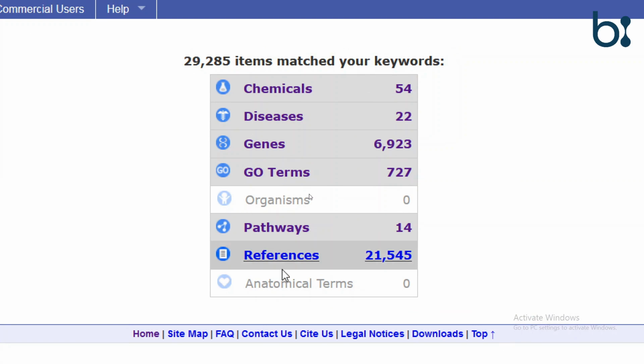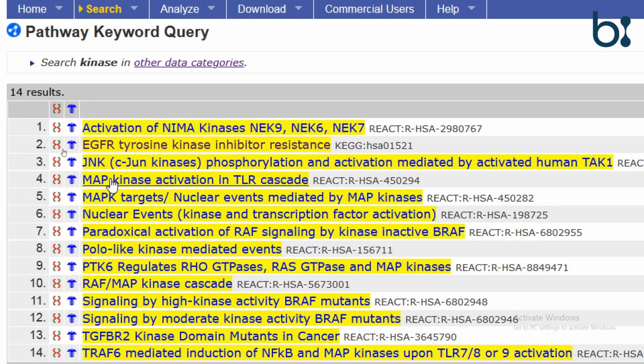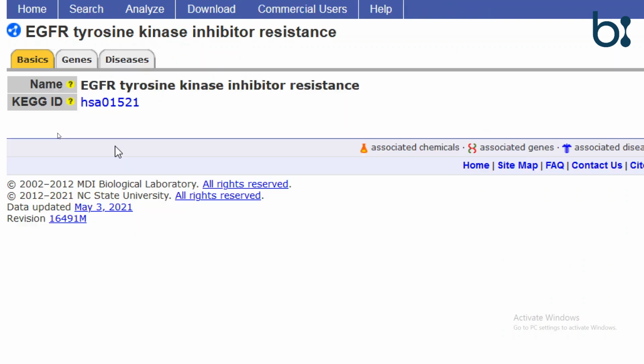Lastly, we visit the pathway. Let's see the second pathway, that is the EGFR tyrosine kinase inhibitor resistance. If we click on the pathway result, then we will get the KEGG ID.